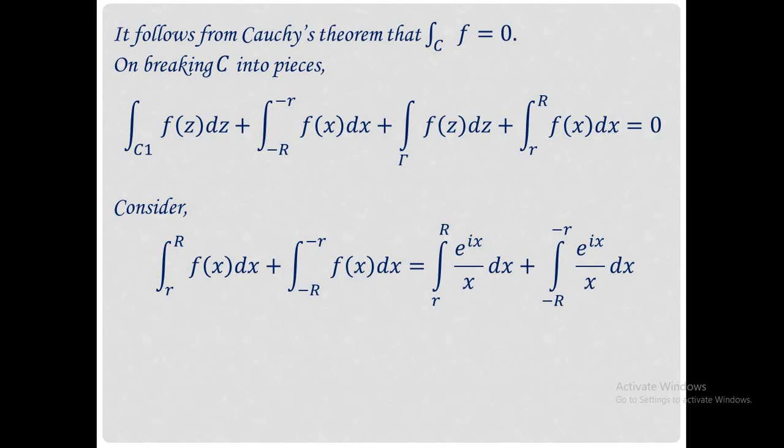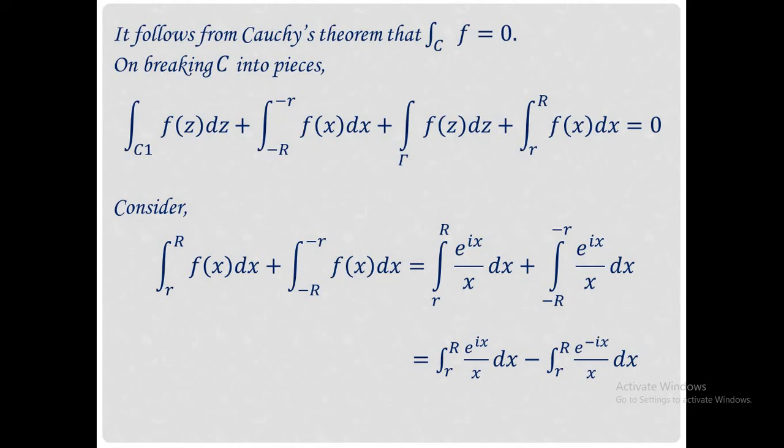Thus we obtain the integral from small r to capital R of e raised to ix by x dx plus the integral from minus capital R to minus small r of e raised to ix by x dx. And this is equal to the integral from small r to capital R of e raised to ix by x dx minus the integral from small r to capital R of e raised to minus ix by x dx.